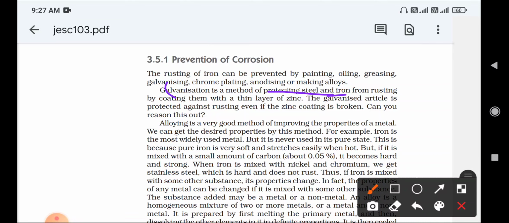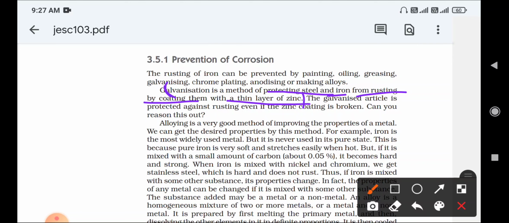It is the method of protecting steel and iron from rusting by water, by coating them with a thin layer of zinc. So coating with a zinc layer is called galvanization. This is a very important one-mark definition.